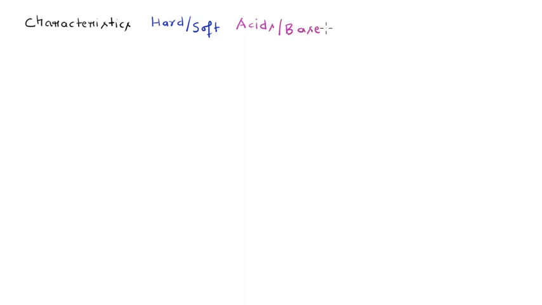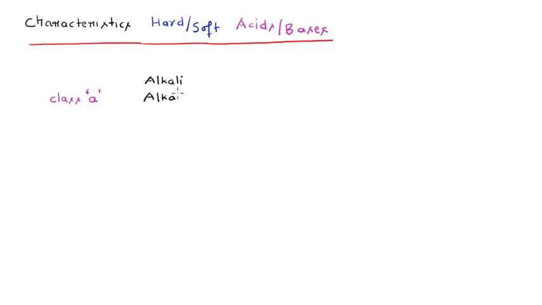If you remember what was there in my previous video lecture, you will see that the different metal ions as well as the ligands can be classified into two different categories. And what was there in the class A type of metal ions? The class A type of metal ions includes the alkali metals, followed by the alkaline earth metals, and some light transition elements,